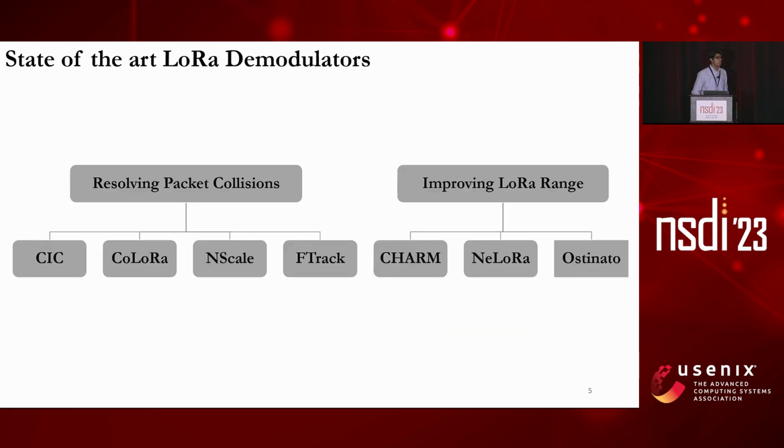To address this scalability issue, recently a number of LoRa demodulator implementations have emerged. We broadly categorize them into two categories. Under the first one, a few of the instances are CIC, CoLoRa, NScale, and FTrack. They try to improve network throughput by resolving LoRa packet collisions. Under the second category, some of the instances are CHARM, NELoRa, and Ostinato, which increase network throughput by improving the range of weak LoRa links. Previously, I have worked on a research project that increased LoRa network throughput by resolving LoRa packet collisions. The first work, CIC, is an outcome of that research project.